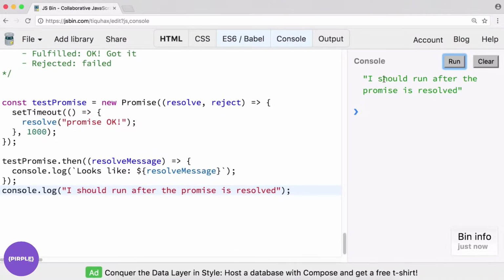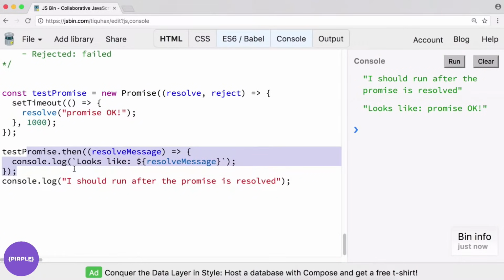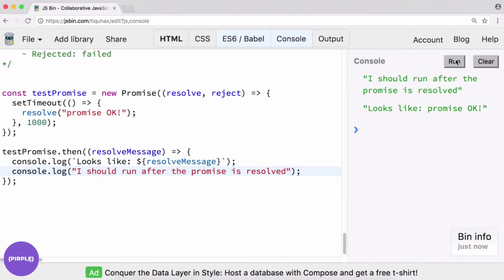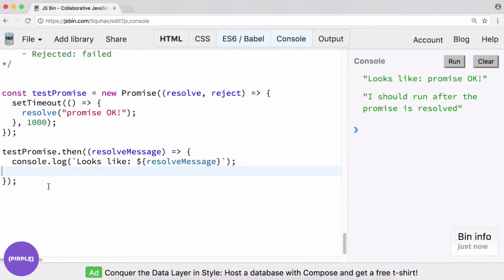As you probably expect, this just runs immediately because we're still waiting for the promise to resolve. Right? This one waits, and then once it's resolved, we do a console log. Now we could solve this by just putting the console log in here, of course, but that defeats the purpose of us chaining these then statements together.